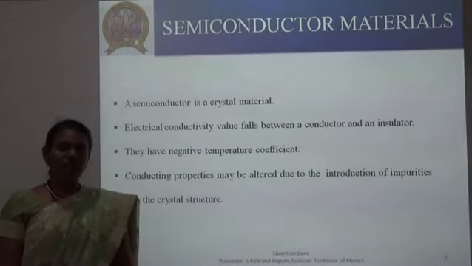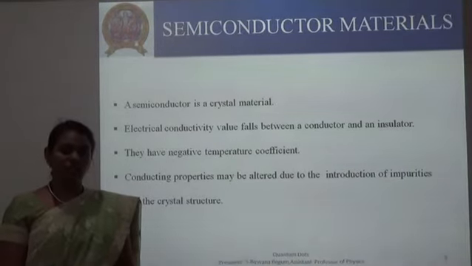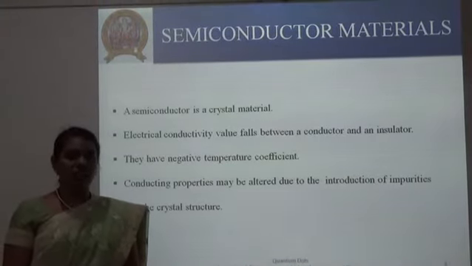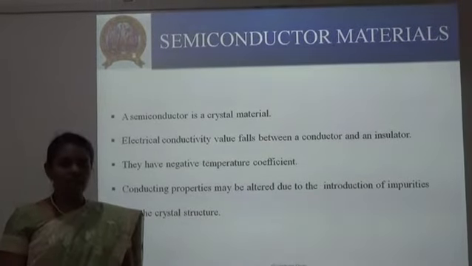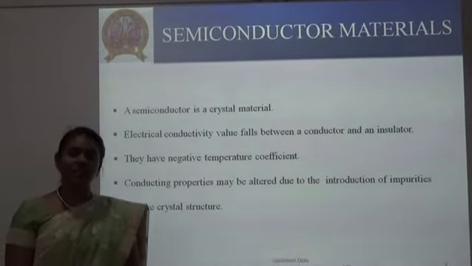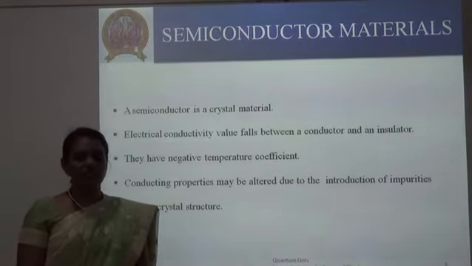That is, the materials show low resistance when you increase the temperature and they will show high resistance when you decrease the temperature. So actually the semiconductor material will act as semiconductor at room temperature, and it will act as insulator at very low temperature, and it will act as conductor at very high temperature. So the same material can be converted into conducting and non-conducting.